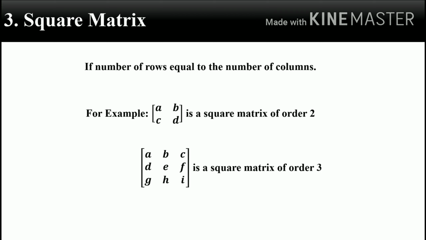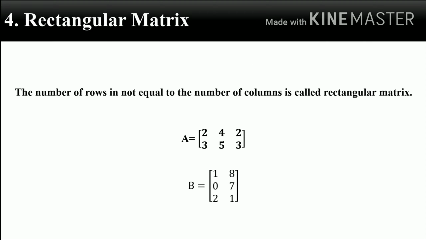For example, the matrix A with rows (a, b) and (c, d) is a square matrix of order 2 × 2. Take another example, A with rows (a, b, c), (d, e, f) and so on, is a square matrix of order 3 × 3. In both examples, the number of rows is equal to the number of columns, in the 2 × 2 matrix and the 3 × 3 matrix.